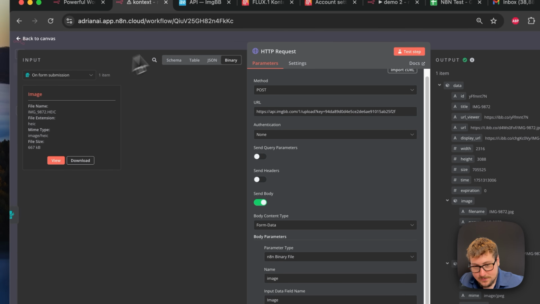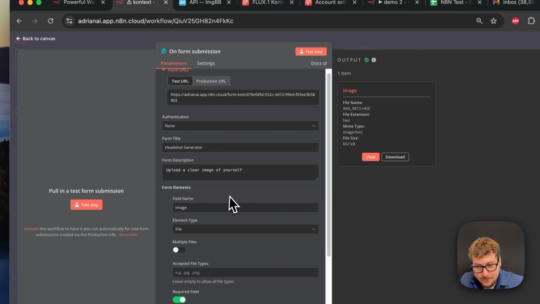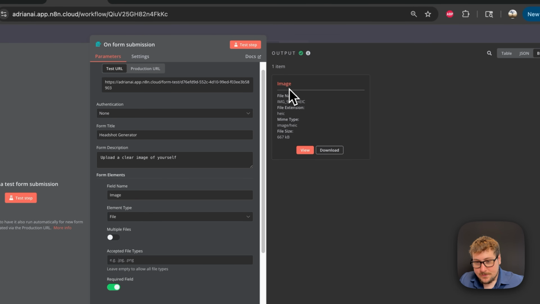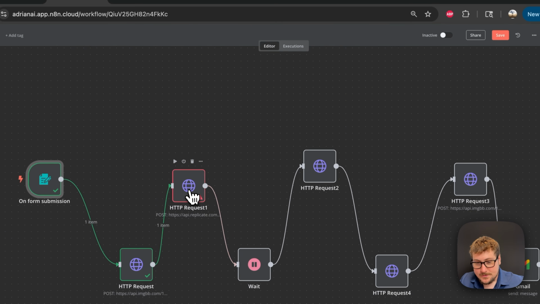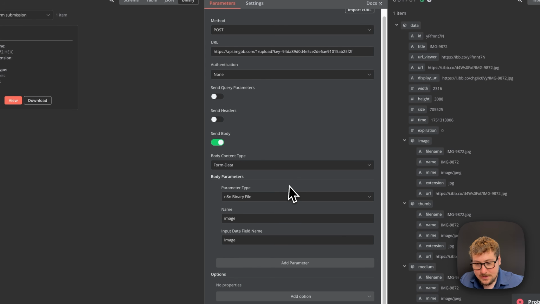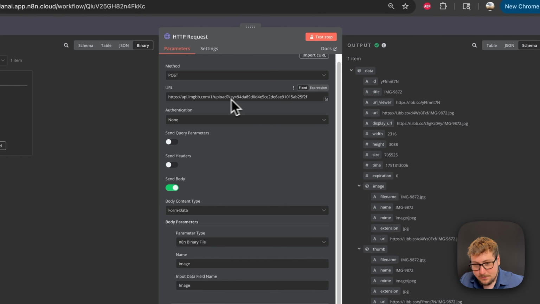And that is because of, I'll pop open this right here. This is the field name. So it's just naming it as a field name. Oftentimes, if you get data with a GET request to a server or something, it will just save the output file as just named data. But in this case, because it's this form, it's a capital I image. So you need to make sure that it's exactly set up just like this. You have your API key for ImageBB. This is the quickest way for you to upload an image and get that URL.